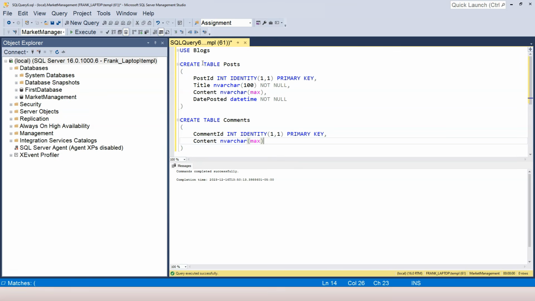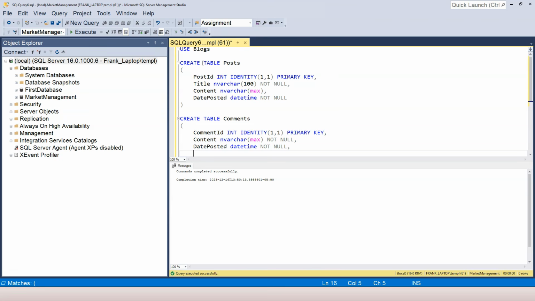So for comment, does it make sense to have an empty comment? It doesn't make sense, right? Otherwise, you just don't comment. So I apply my not null column constraint. And I also want to record when it is posted, so I'm going to have the same thing.